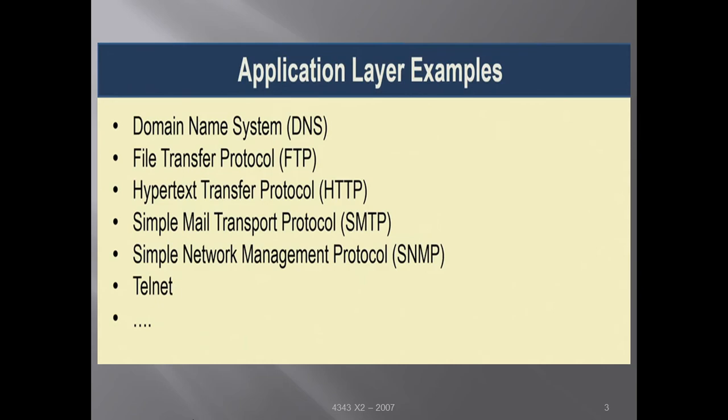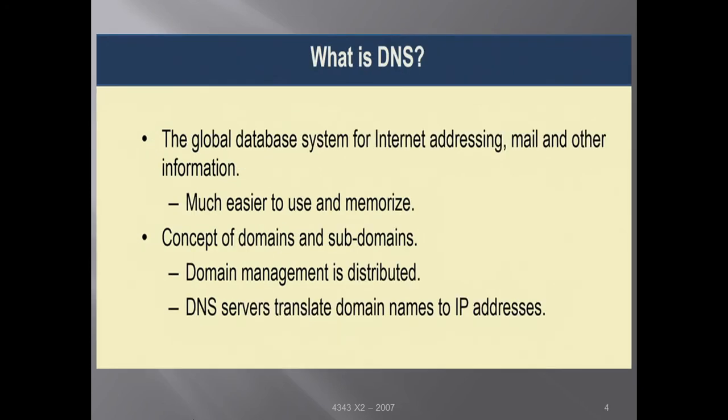These are some application layer examples already shown in the last class: domain name system, file transfer protocol, hypertext transfer protocol, simple mail transfer protocol, etc. So today we will discuss the domain name system or DNS. So what is DNS? It is a sort of global database for internet addressing, mail and other information.